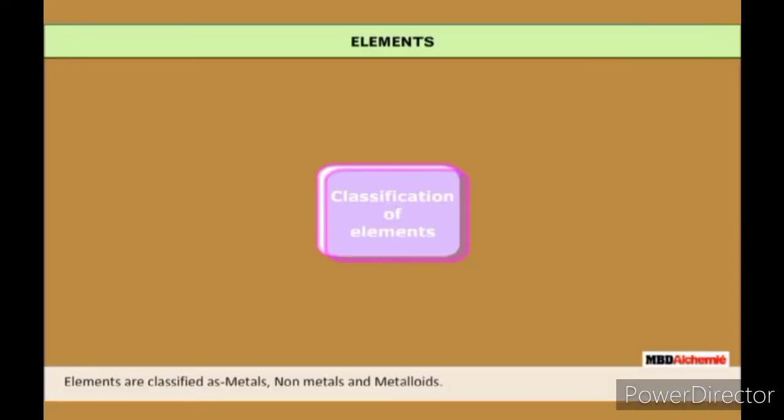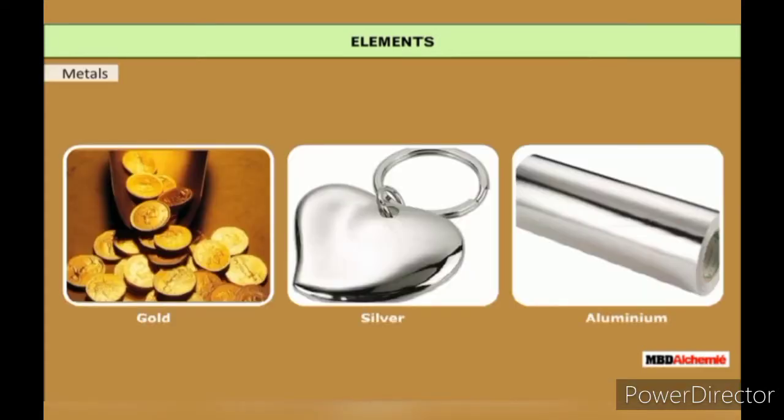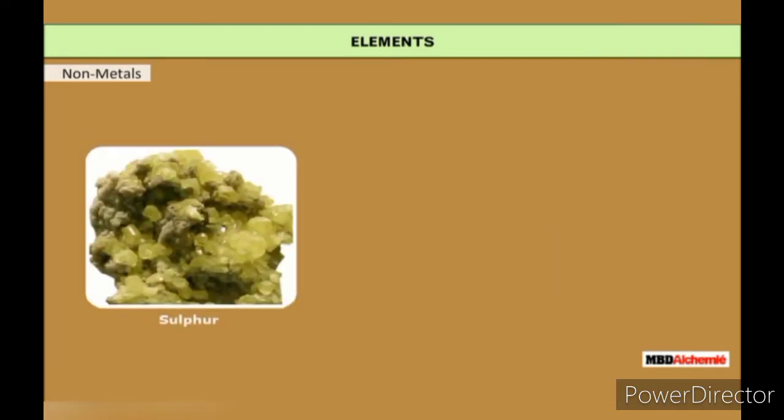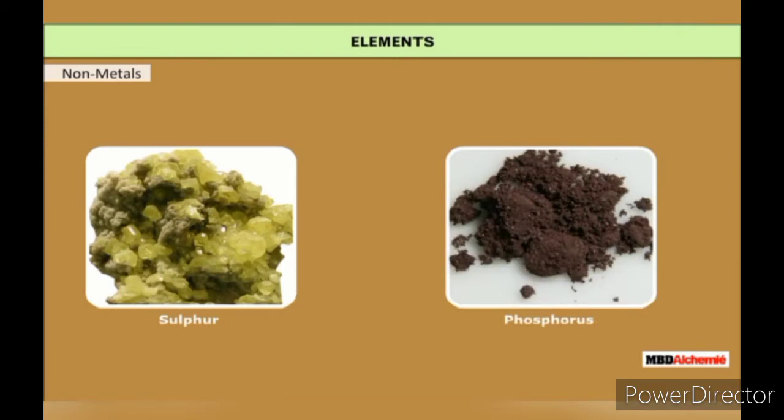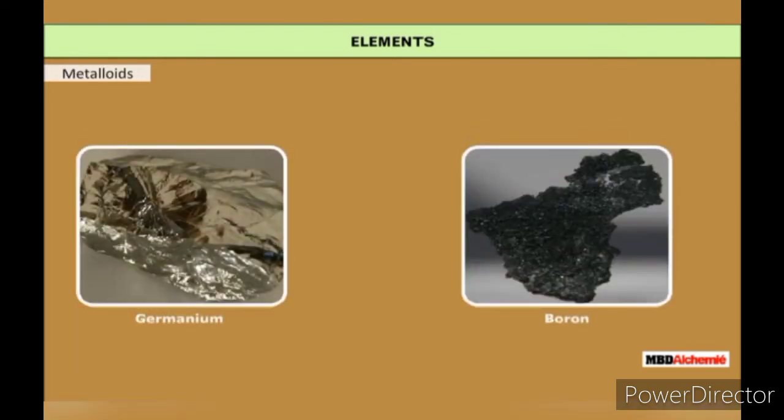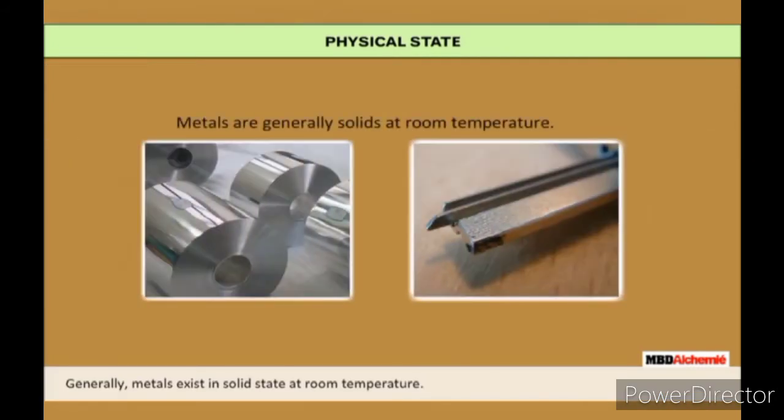Elements are classified as metals, nonmetals, and metalloids. Physical state.